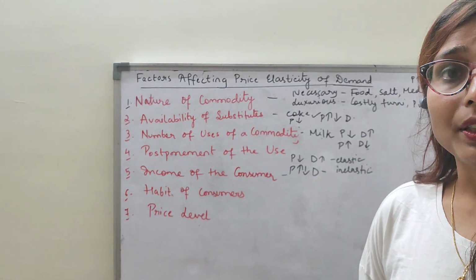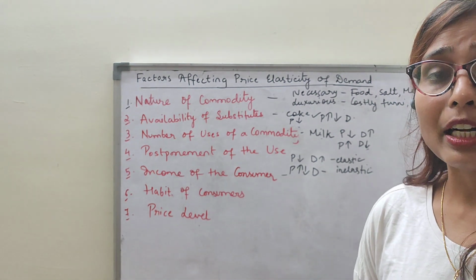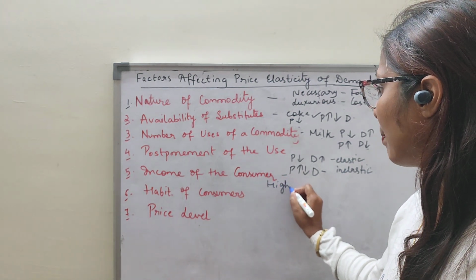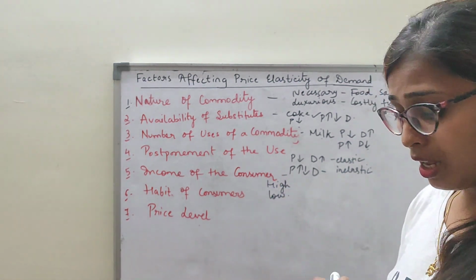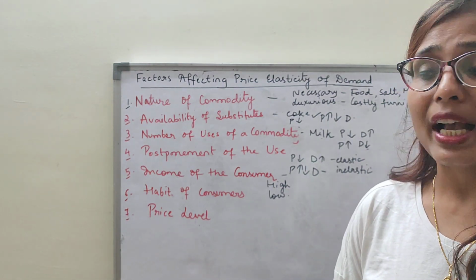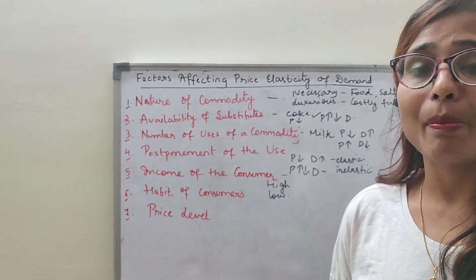Income of the consumer. So income of the consumer also affects the price elasticity of demand. There are two types of people here, high income people and low income people. High income people will not be affected by the price, whether it is high or low, such as Ambanis, many celebrities, businessmen, cricketers.